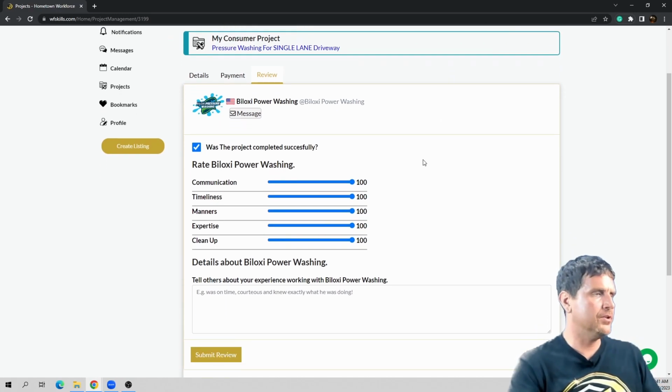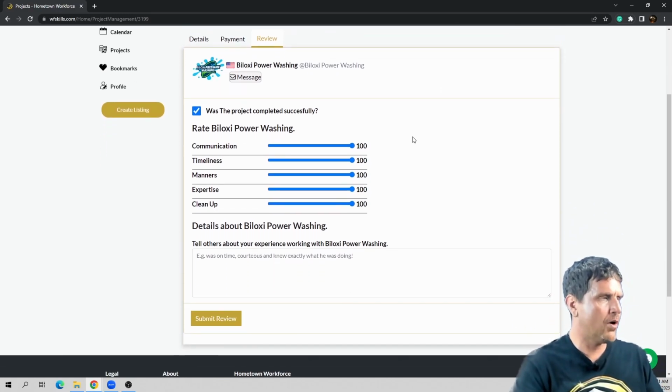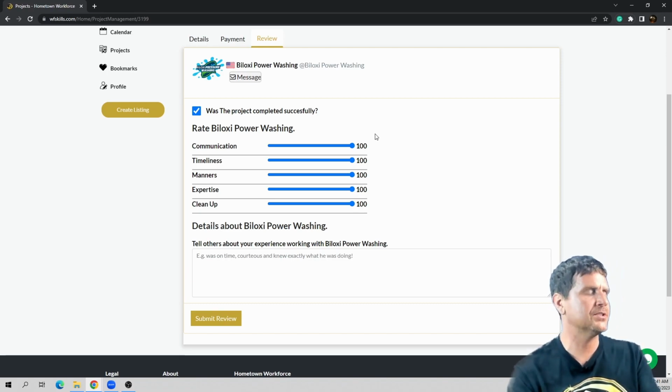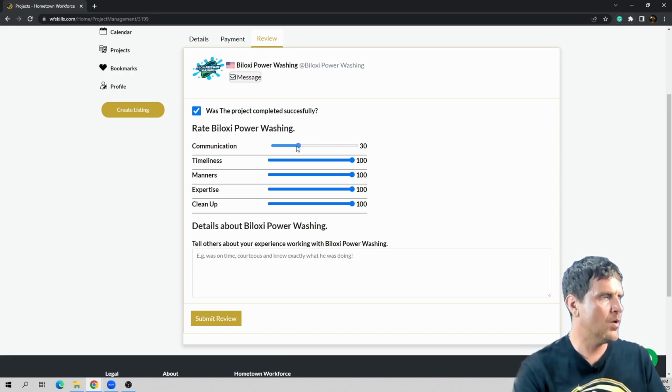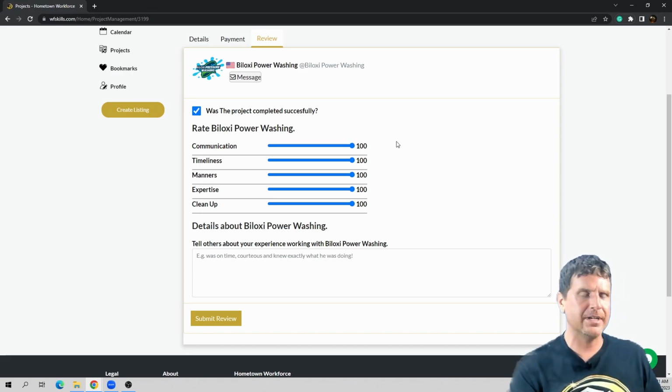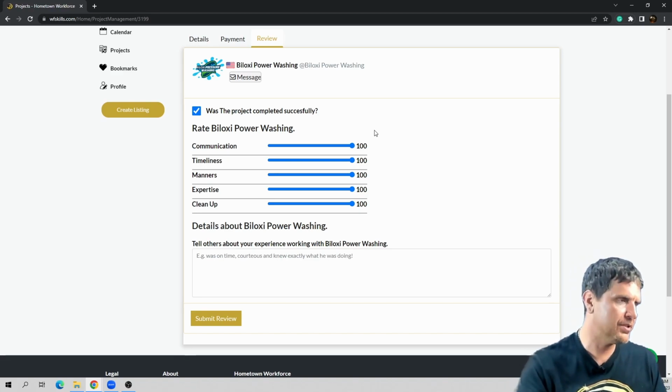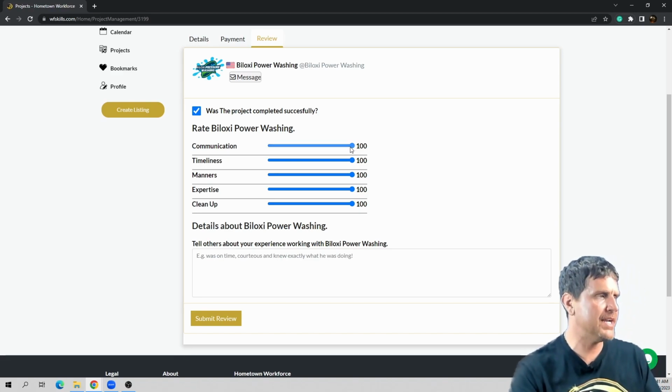And this is the review. So the way the review works is, like I was saying before, there are 5 review categories: communication, timeliness, manners, expertise, and cleanup. And we've designed this so you have the opportunity to leave a very honest review on your experience working with this contractor. And these 1 through 100 ratings, they aggregate to a 1 through 5-star review. So this incentivizes you to leave a very accurate estimation of your experience working with the contractor, right?